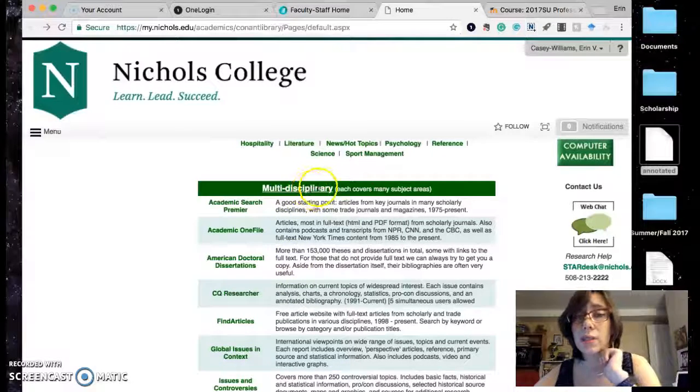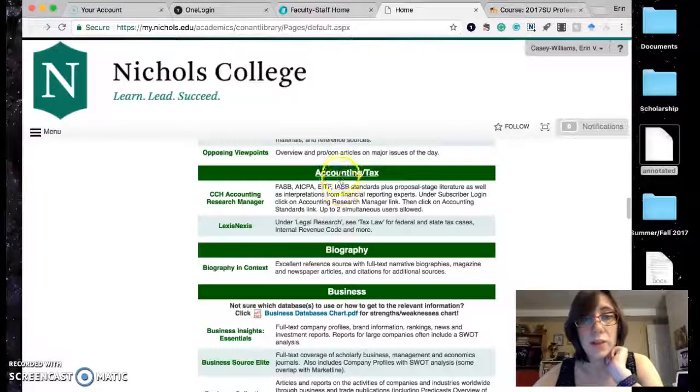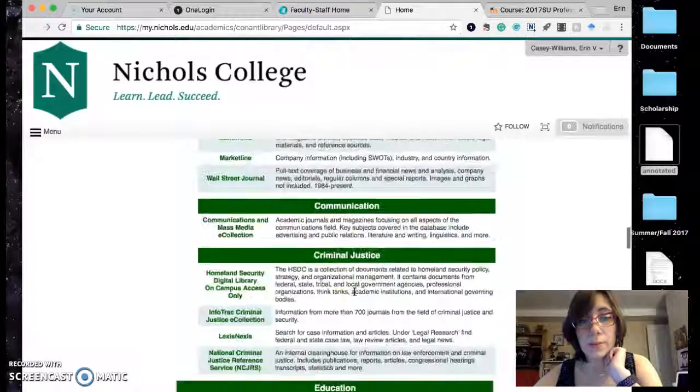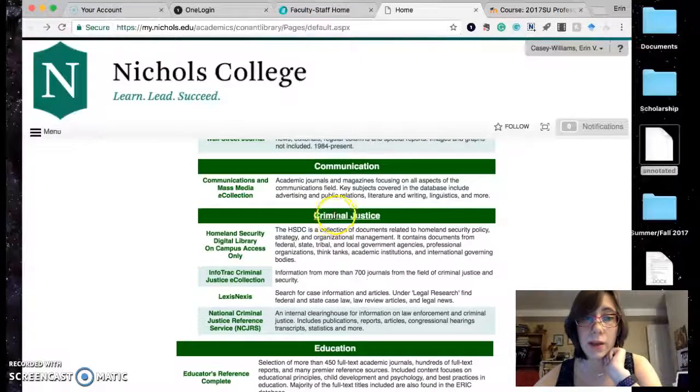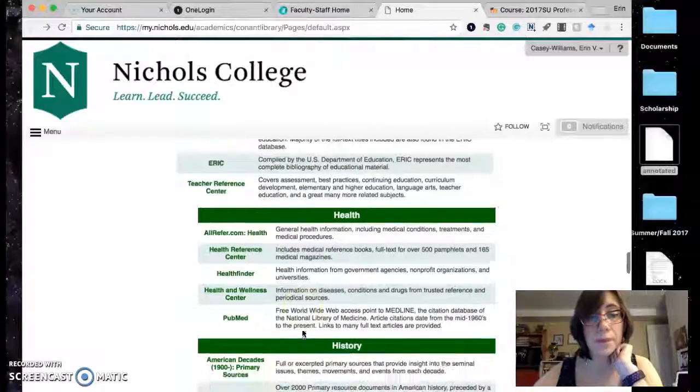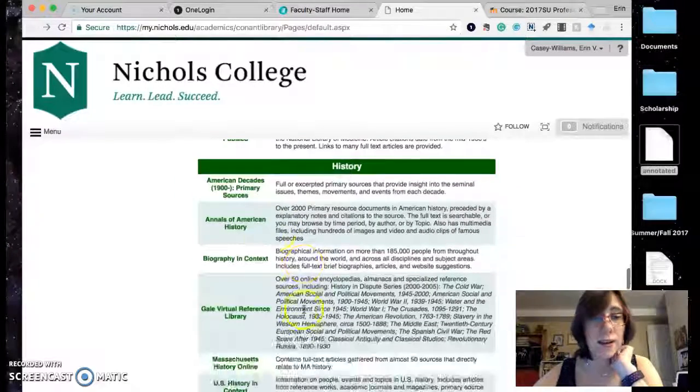See, multidisciplinary, each covers many subject areas, as opposed to something that is just about accounting or just about business. If you do have something like children prisoners, you could actually go to these, and you could do that as well. But I like the big ones.